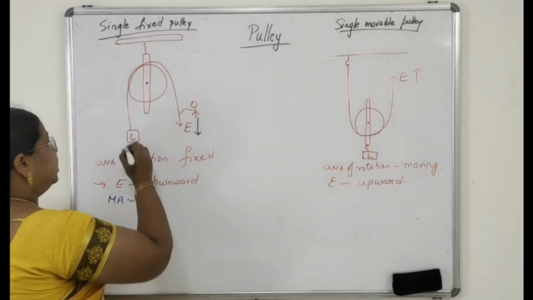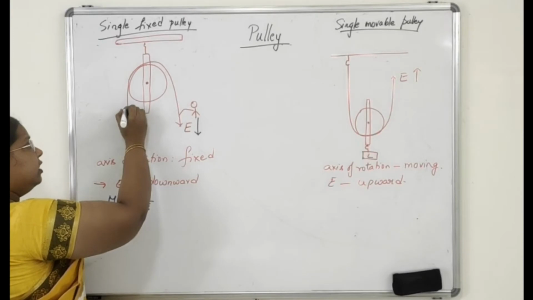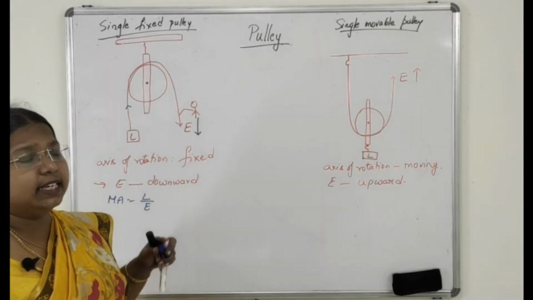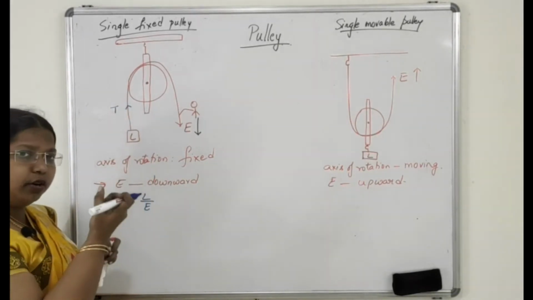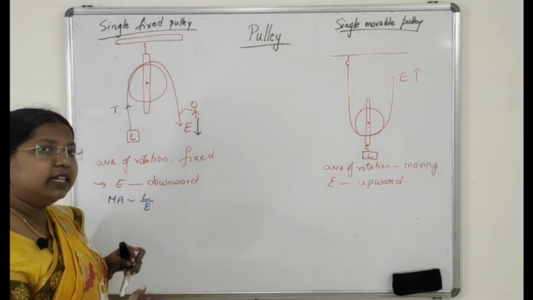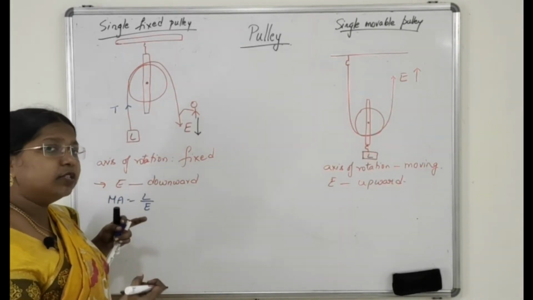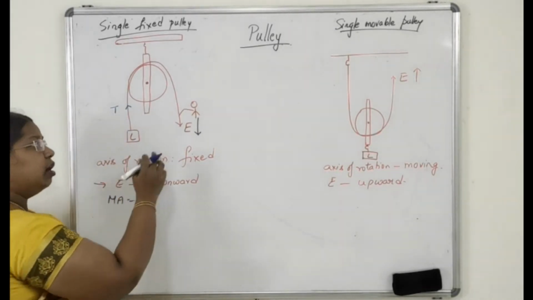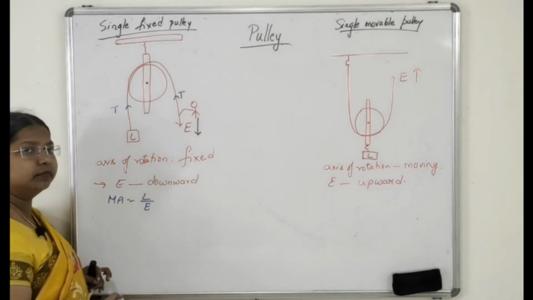Keep in mind students, when the load is pulling down on the string, there will be an equal and opposite force acting in the string, called tension. The force acting in the opposite direction is called tension. Same here, when we are applying the effort, opposite tension will be there.